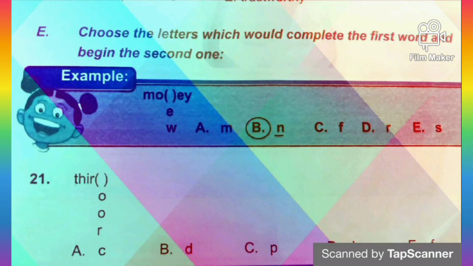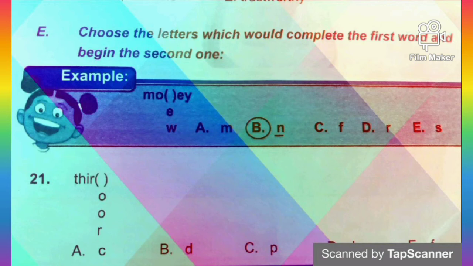Okay, so let's try our exercise. We have THIR dash. We have dash OOR. Now, is it option A, B, C, D, or E? Now, let's analyze it. Now, option A is C. If you have THIRC, doesn't make sense. THIRD, okay, that makes sense.